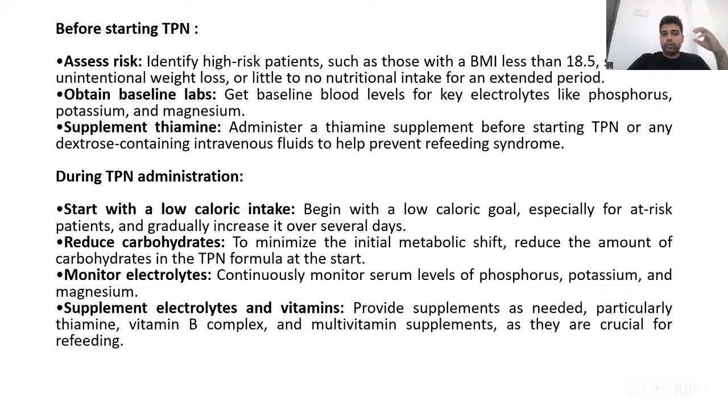So we have to aim for fewer carbohydrates and slightly more protein intake during the initiation of TPN. And we have to aggressively monitor the same electrolytes, that is phosphorus, potassium, and magnesium. Simultaneously, we have to supplement electrolytes, multiple vitamins, and especially thiamine and micronutrients.